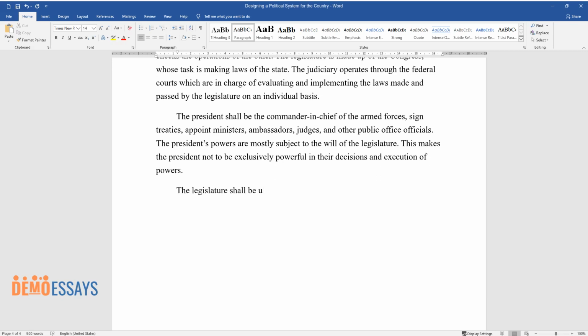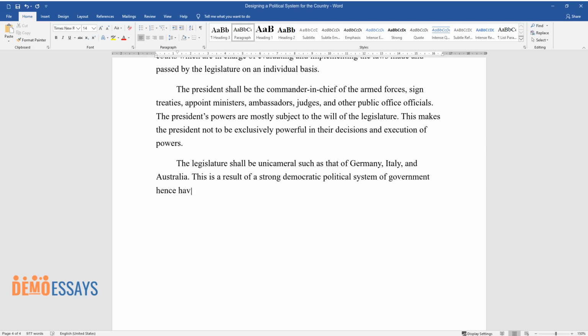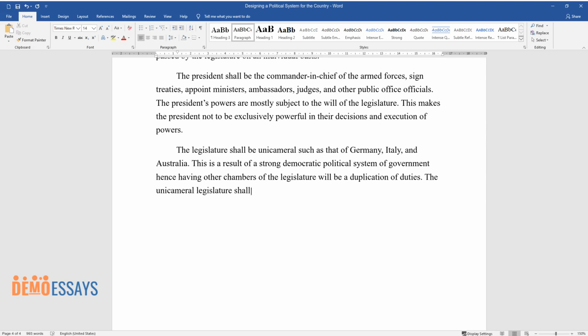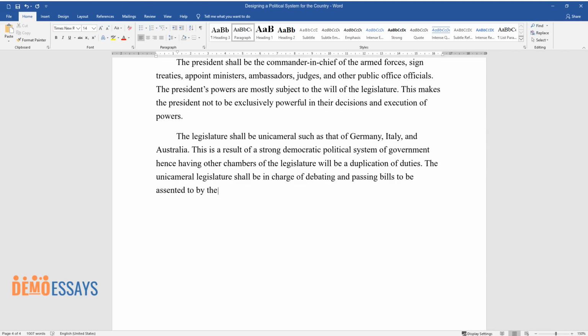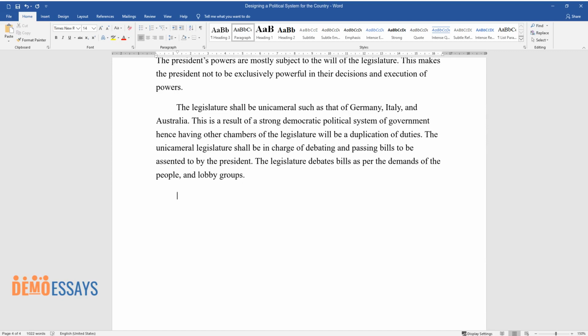The legislature shall be unicameral, such as that of Germany, Italy, and Australia. This is a result of a strong democratic political system of government, hence having other chambers of the legislature will be a duplication of duties. The unicameral legislature shall be in charge of debating and passing bills to be assented to by the President. The legislature debates bills as per the demands of the people and lobby groups.